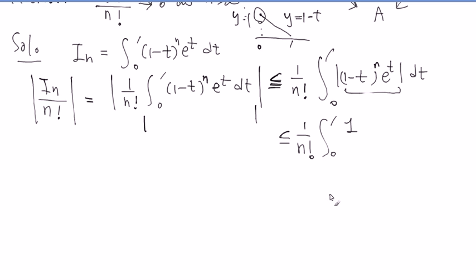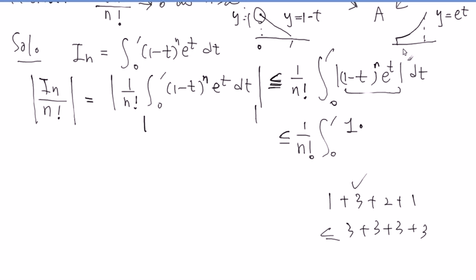Think about it here. 1 and 3 and 2 and 1 is less than, this 3 is the largest one, replaced by 3 and 3 and 3 and 3, and of course you get bigger, right? So you replace that one with the largest possibility as 1. What about e to the t? E to the t looks like this. Y equals e to the t, between 0 and 1, right? What is the largest value here? Y equals e. So if I replace that part with e, then replacing all the summands with the largest possibility, therefore it gets even bigger.